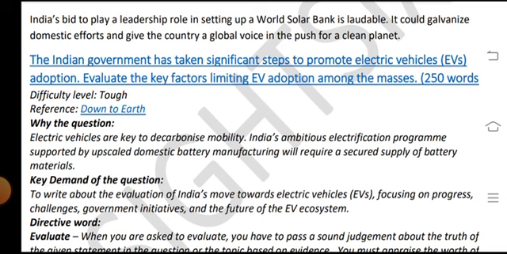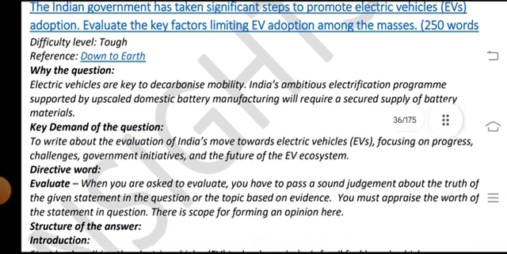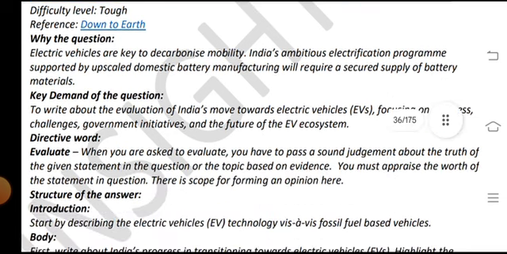What are the key factors limiting EV adoption among the masses? 50 marks. Difficulty level: tough. Reference for answering the question: electric vehicles are key to decarbonizing mobility in India. The electrification programs supported by upscaled domestic battery manufacturing will require a secured supply of battery material.